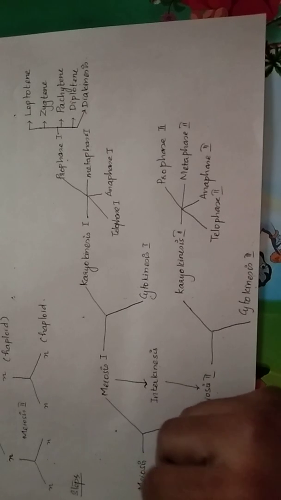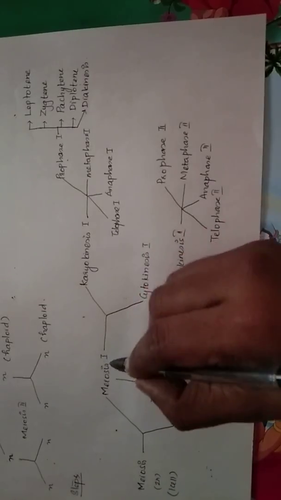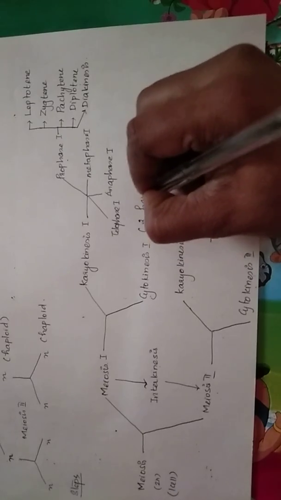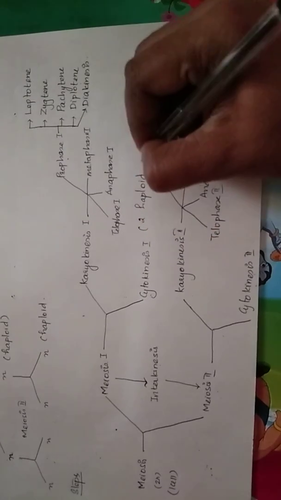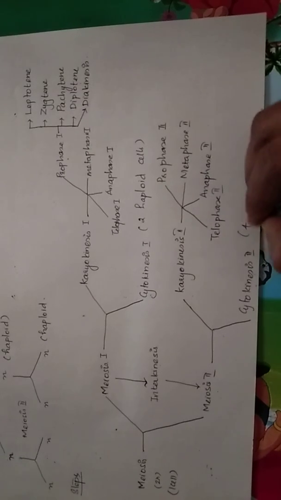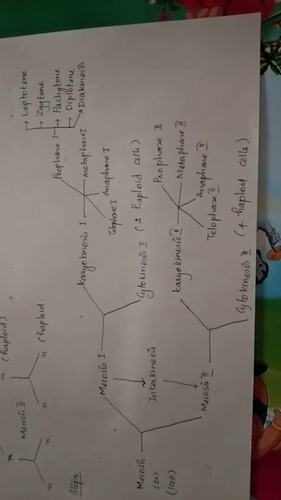Thus here it is going to be a diploid cell, one cell, and after meiosis 1 there are going to be 2 haploid cells formed, and after cytokinesis 2 there are going to be 4 haploid cells that are formed.